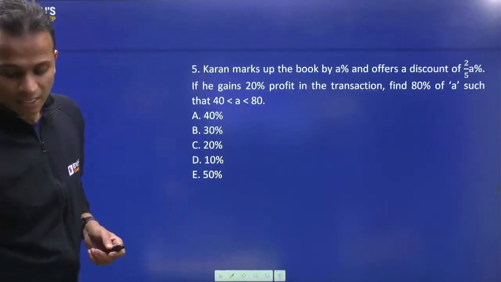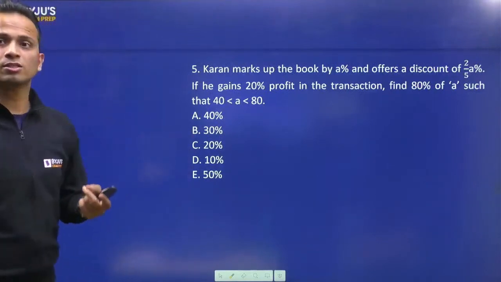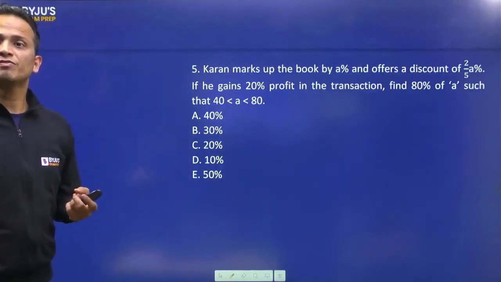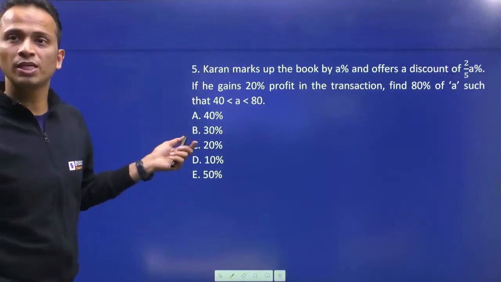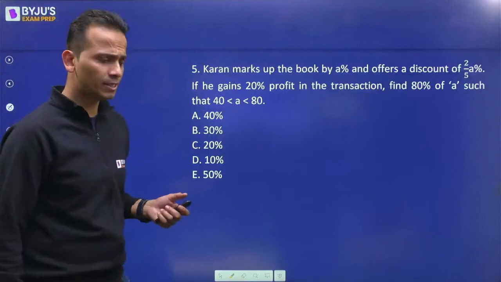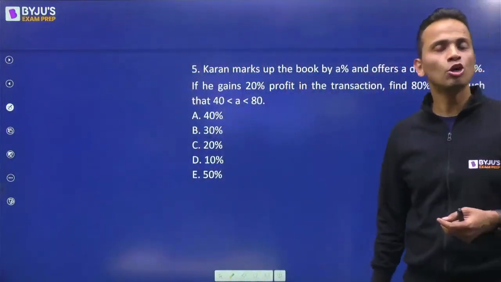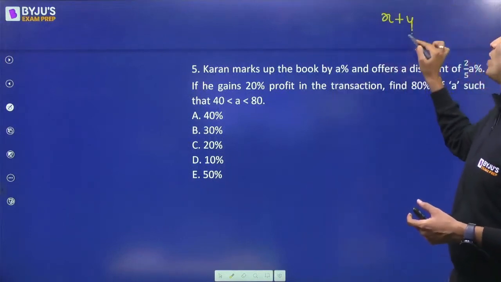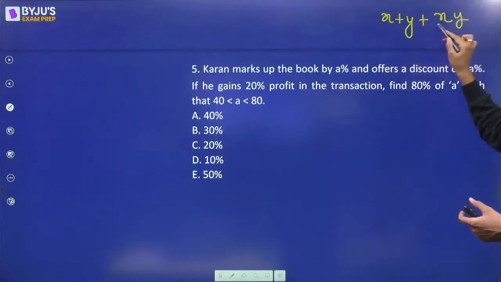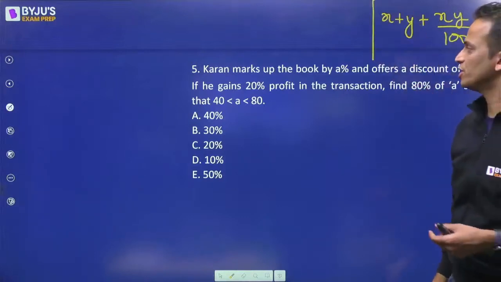Okay. चलिए, so solve करते हैं इसको. Some answers I've already got. So केशव ने आंसर दे दिया है, विजय, प्रियांशी. So all of you have given option A as the answer. Calculate करते हैं जल्दी से. Now to easily calculate the answer of this question, I'll be using the technique of successive percentage change. So मैं यहाँ पे लिख रहा हूँ formula x plus y plus x into y upon 100. Okay, this is the formula for successive percentage change.